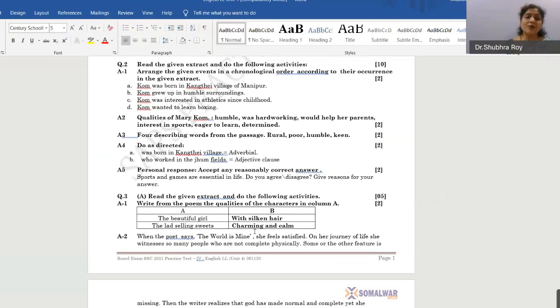Here, what you have to do is give the importance of sports and games. First, you have to give the response whether you agree or disagree. Sports and games are essential in life. Now, what do you think? Whether sports and games are essential in life?